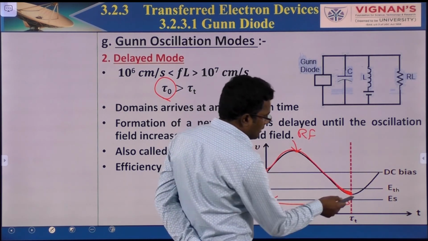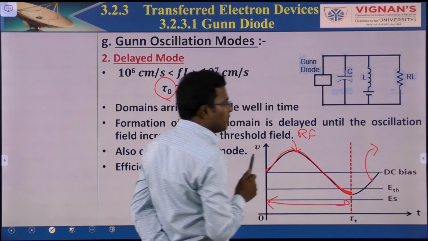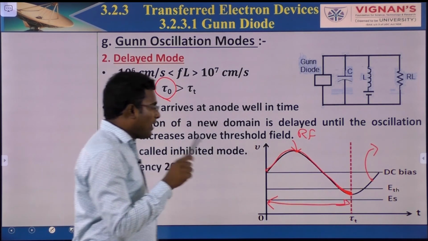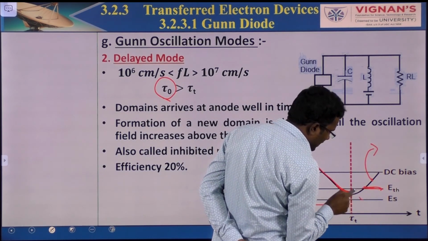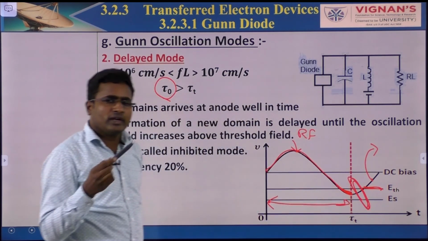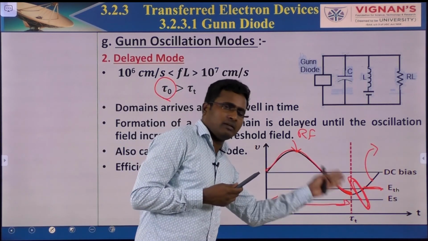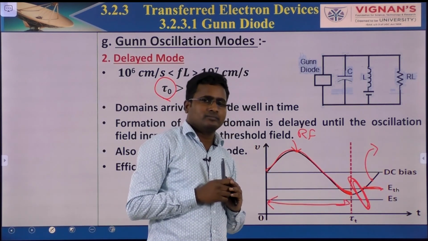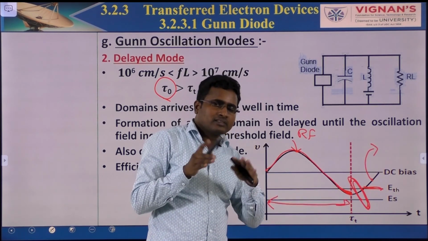But again a new domain is formed. After going above threshold only, a new domain is formed. There is some delay. This domain reached the anode well in time, but again a new domain is formed with some delay.